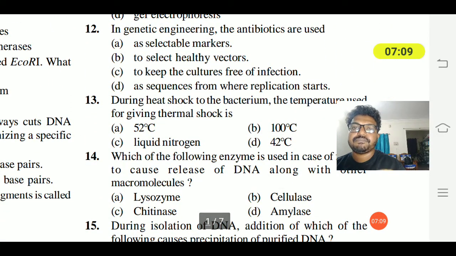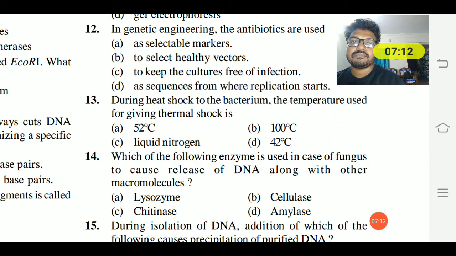13th question. In genetic engineering, antibiotics are used as selectable markers.